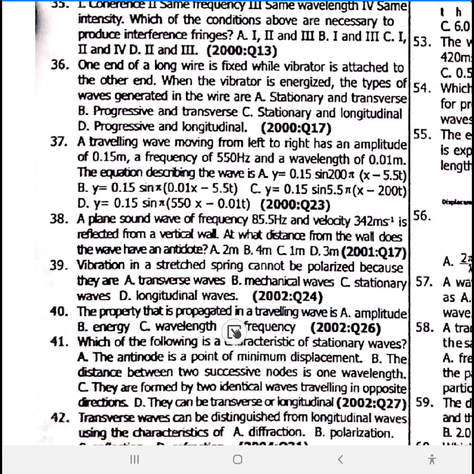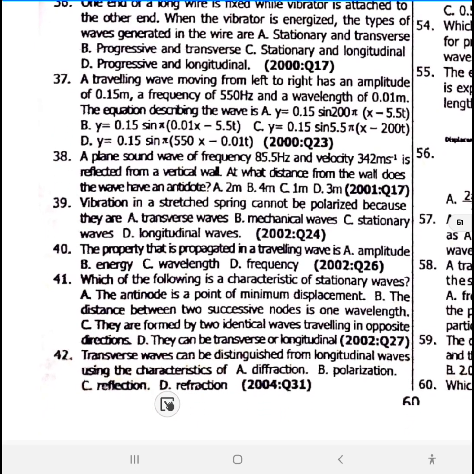40. The property that is propagated in a traveling wave is energy. Option B. Which of the following is a characteristic of stationary wave? Stationary waves are formed by two identical waves traveling in opposite direction. When we started this series, I gave examples of waves. Sorry, how to identify the type of stationary wave.